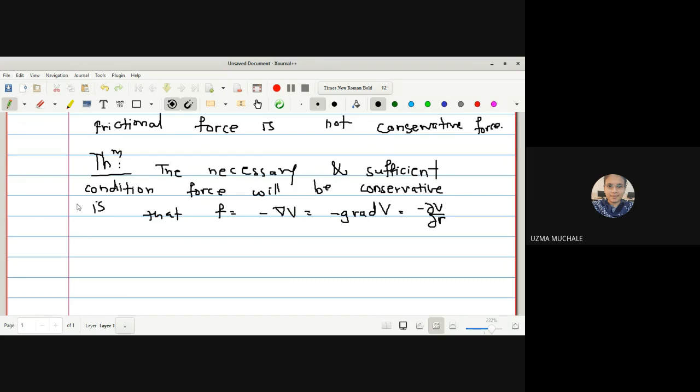Those who are interested to see the statement of this theorem, you can see in the book, our recommended book, Classical Mechanics. Okay.